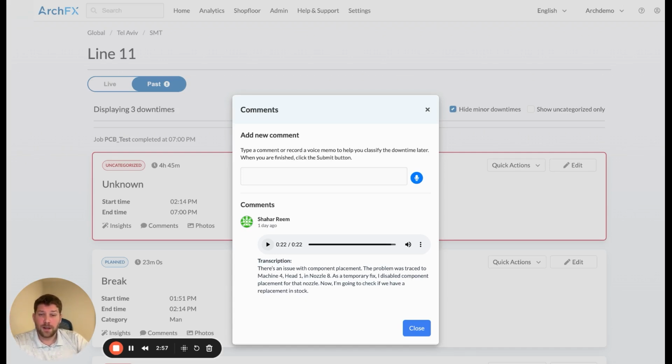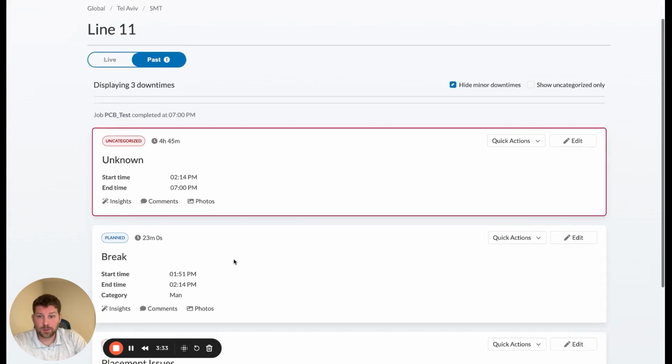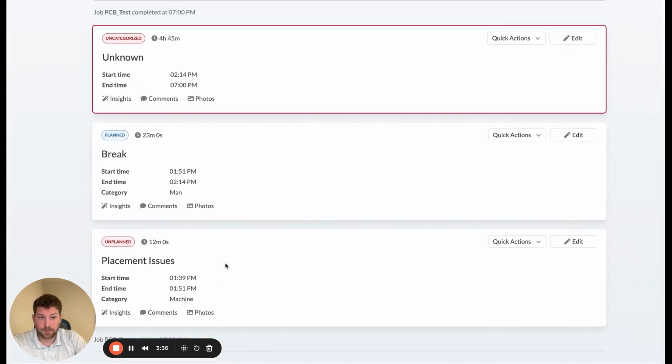So right here, our expert in Tel Aviv has diagnosed the issue. There was a downtime, and he was able to quickly get the line back up and running while he went out and tried to find a replacement for that specific machine. Shahar, obviously, he's an ace. We wish that we could have a million Shaharss on the line. Obviously, that's not the case, but luckily, we have him leaving his expert knowledge inside of the system on top of downtimes.